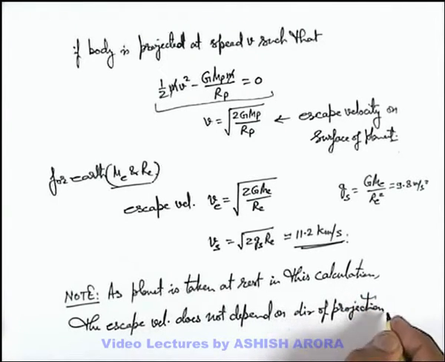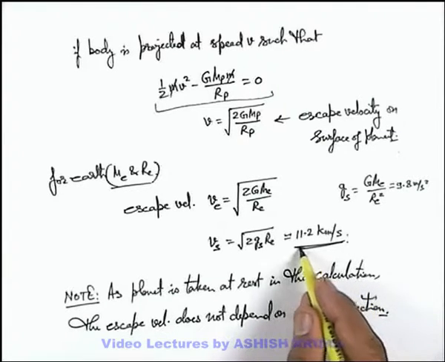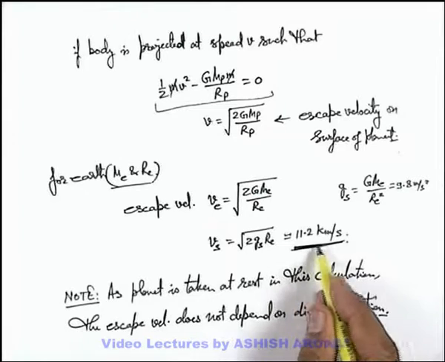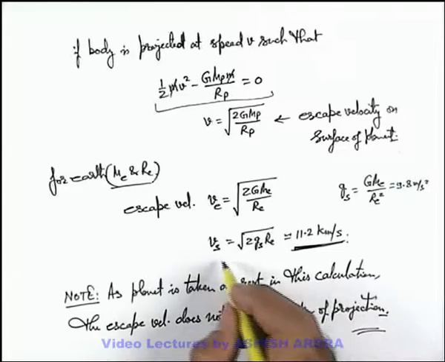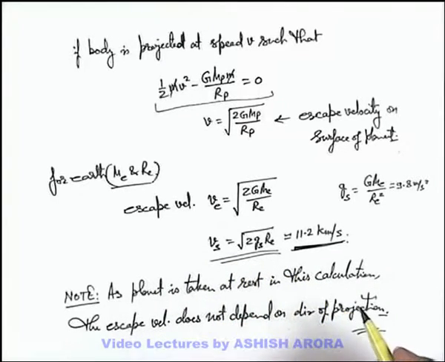Obviously, if we consider the rotation of the planet into account, then if we throw the body in the direction of rotation, we need to throw it with relatively less speed, so that the planet's speed will be added to it and the net speed required will be less compared to this. And if we throw the body in the opposite direction, it'll be slightly more. So be careful about the calculation of escape velocity for any planet. If it is taken at rest, it can be directly given as root of 2 g re. If not, then it'll be calculated with respect to the planet and calculations will be executed correspondingly.